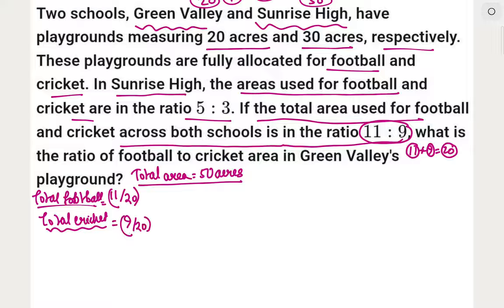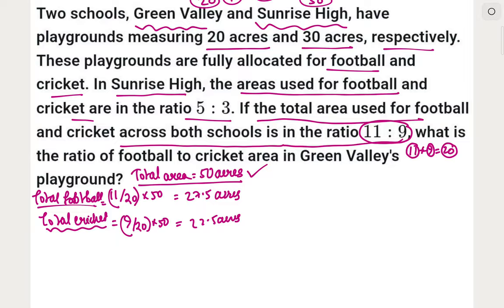So first of all write this, and now see one thing, what is the total area of the land? That is 50 acres. So this is only the part, and if we need to calculate total area of football or cricket, then multiply it with 50. When you multiply by 50, total football area becomes 27.5 acres, and total cricket area becomes 22.5 acres. It's for the total, not for any particular school.